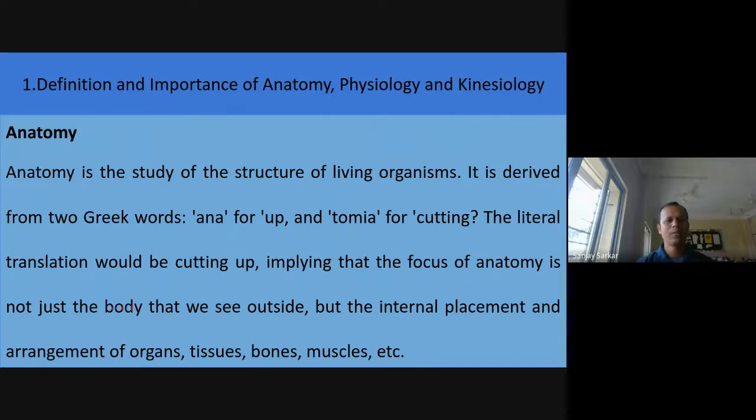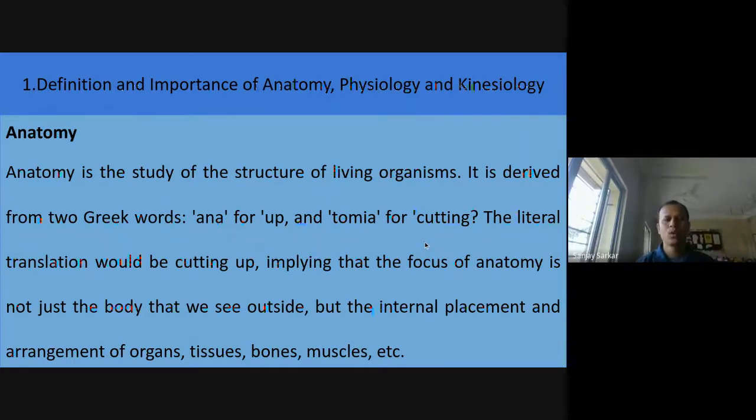Okay, anatomy is the structure of living organisms. It is derived from two Greek words, that is ana for up and tomia for cutting. The literal translation would be cutting up, implying that the focus of anatomy is not just the body that we see outside, but the internal placement and the arrangement of organs like tissues, bones, muscles, and other organs.